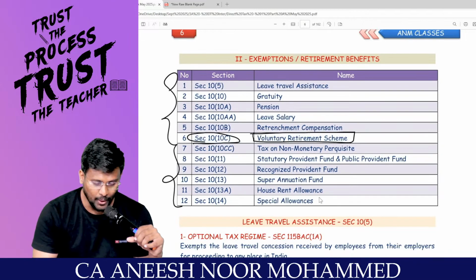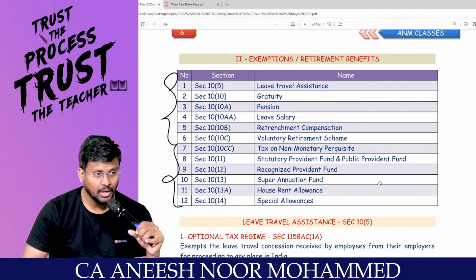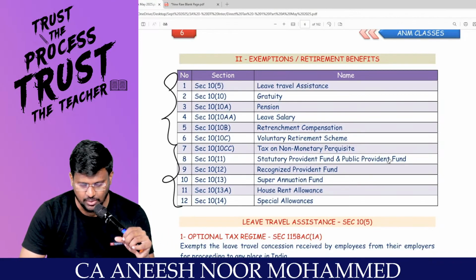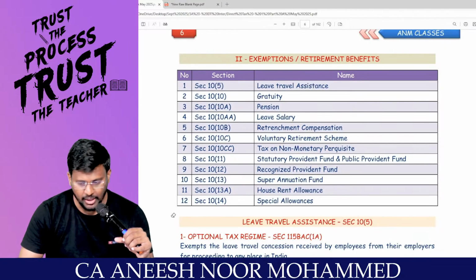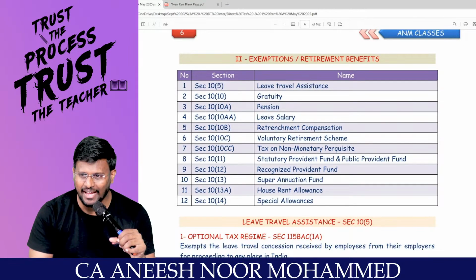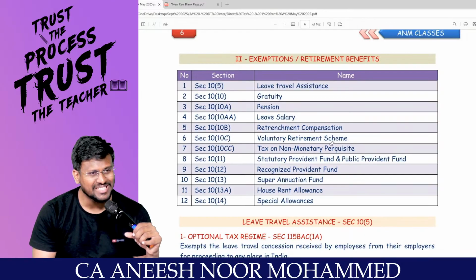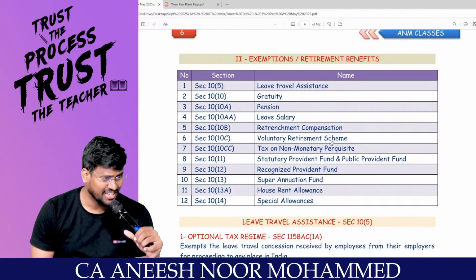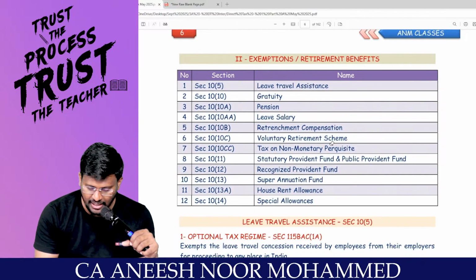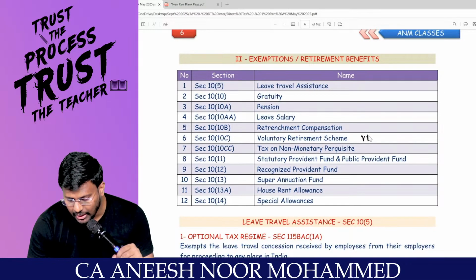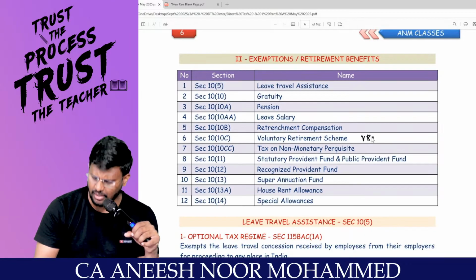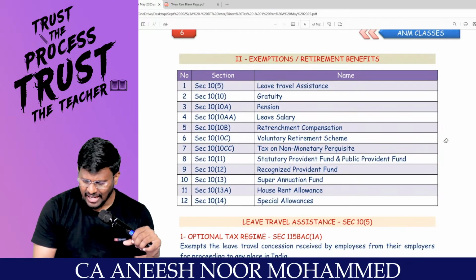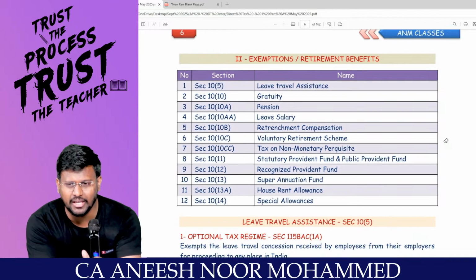Comfortable? What is section 10(5)? Leave travel concession or leave travel assistance. What is section 10(10)? Gratuity. What is section 10(10A)? Pension. What is section 10(10AA)? Leave salary. What is section 10(10B)? Retrenchment compensation. What is section 10(10C)? Voluntary retirement scheme, called VRS.